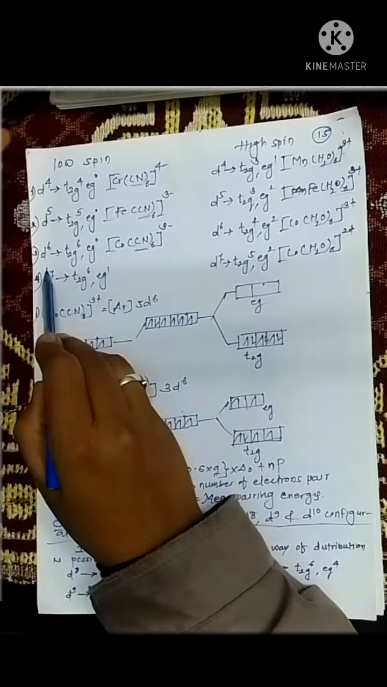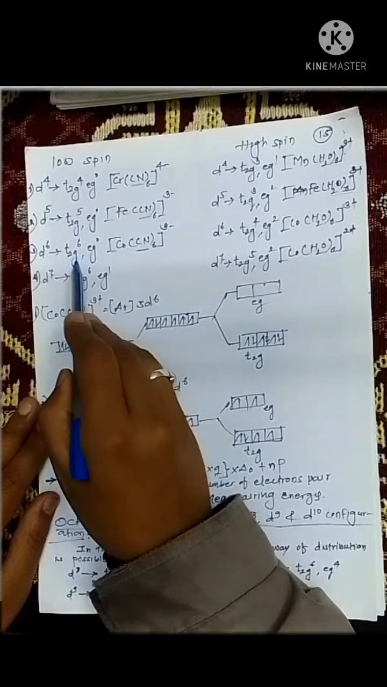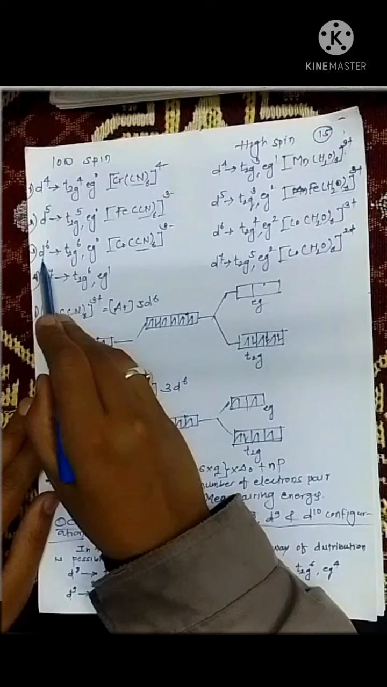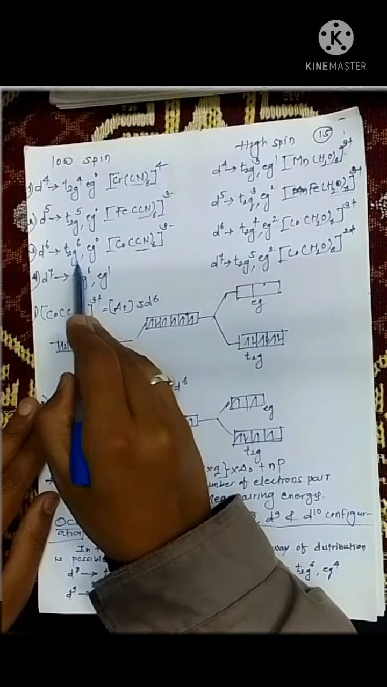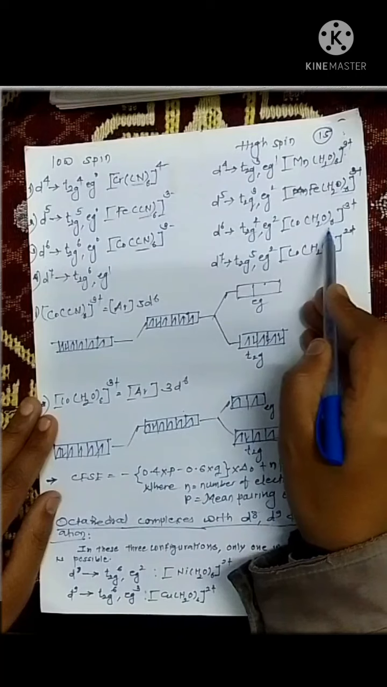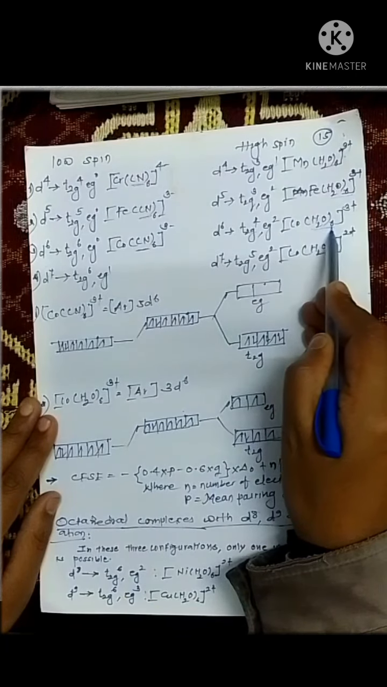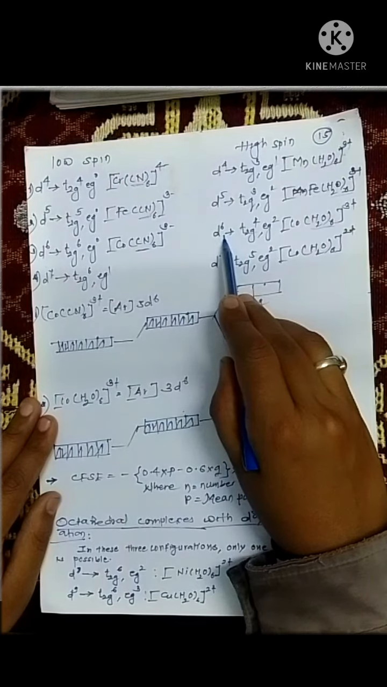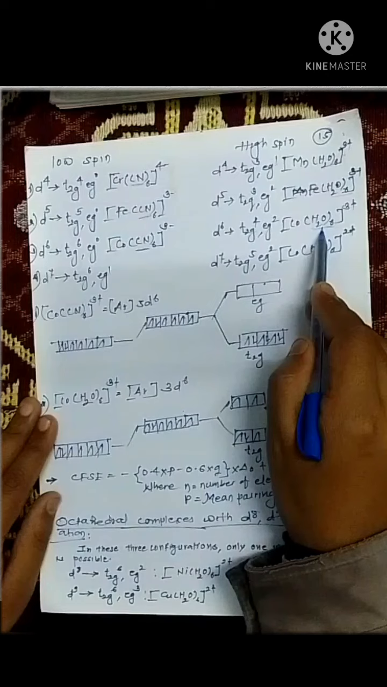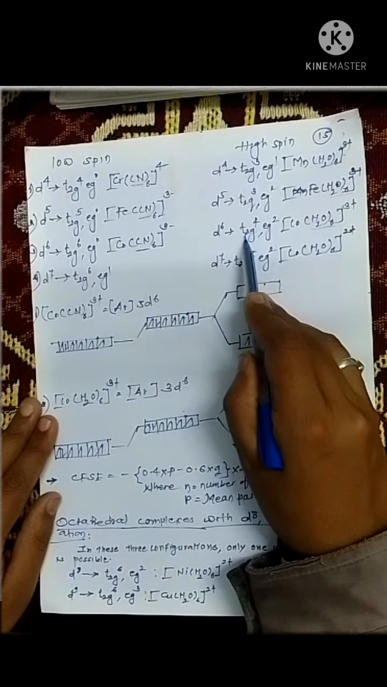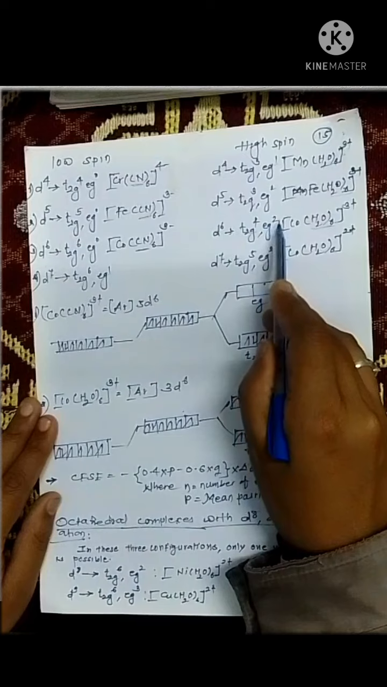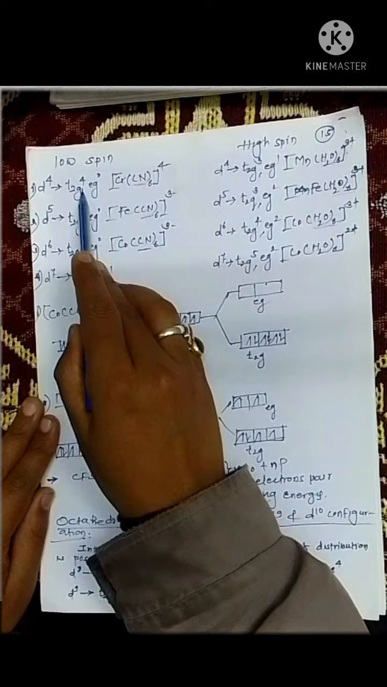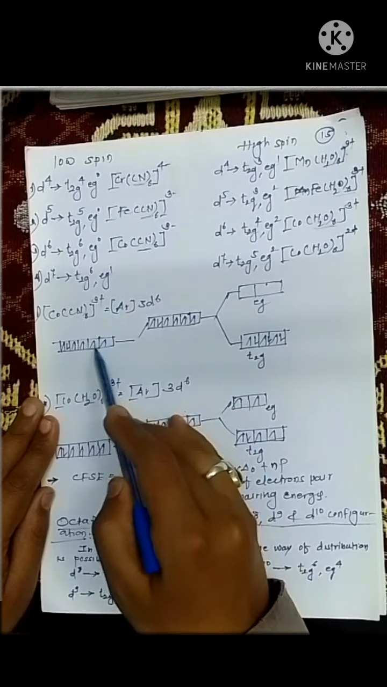In D6 configuration, cyanide is a strong ligand, so pairing occurs, that is electrons go and pair in the t2g orbital. So the electronic configuration after splitting is written as t2g6 eg0. While here just see water is present, that is in hexaaquacobalt 3+. It is also a D6 electronic configuration system, but since water is a weak ligand, no pairing occurs, so it is written as t2g4 eg2. Now we are going to see how this configuration is written diagrammatically.